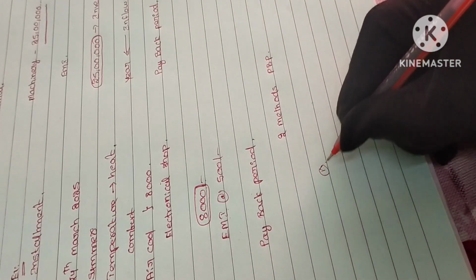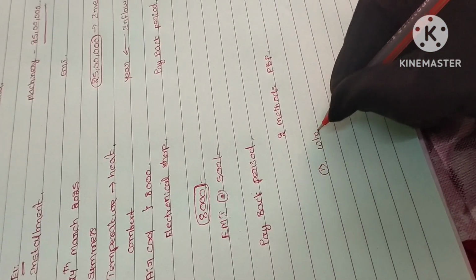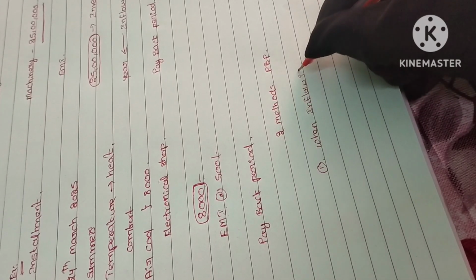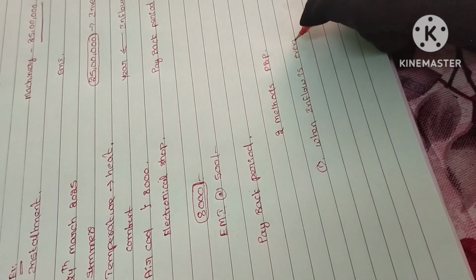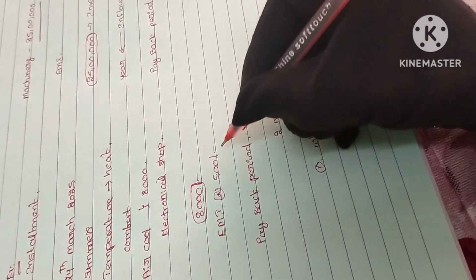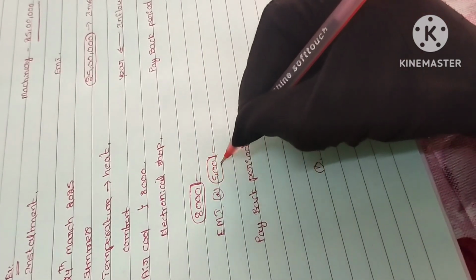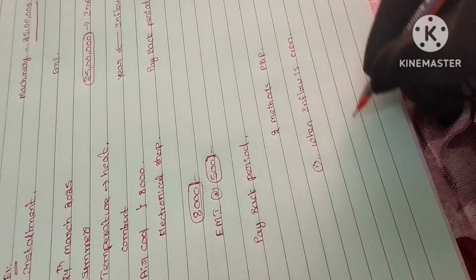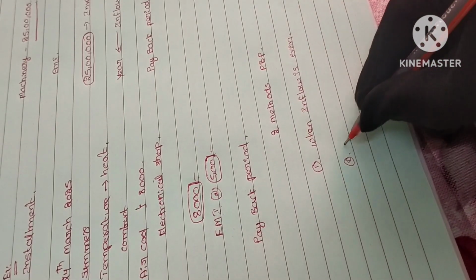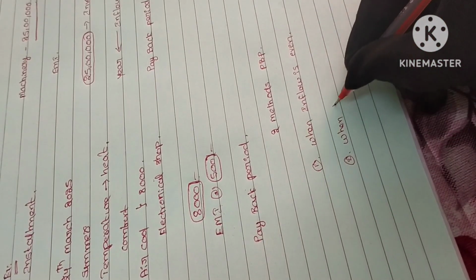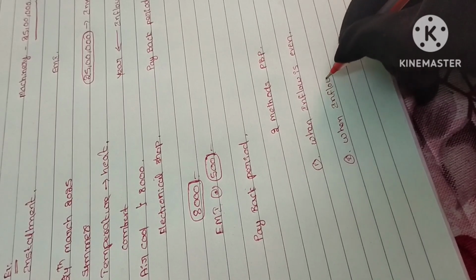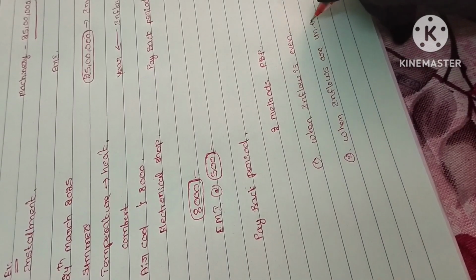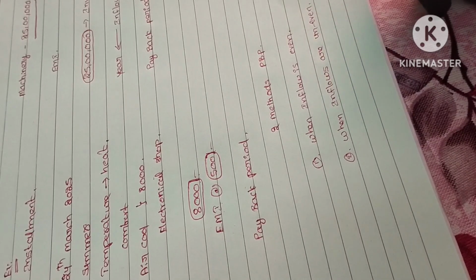First one is when the inflow is even. That means every month you are going to pay the same amount of installment. So that is one model. Another model is when inflows are uneven. Uneven means they are not equal.